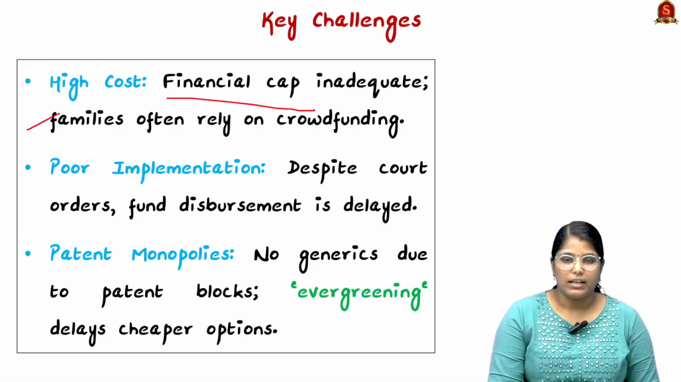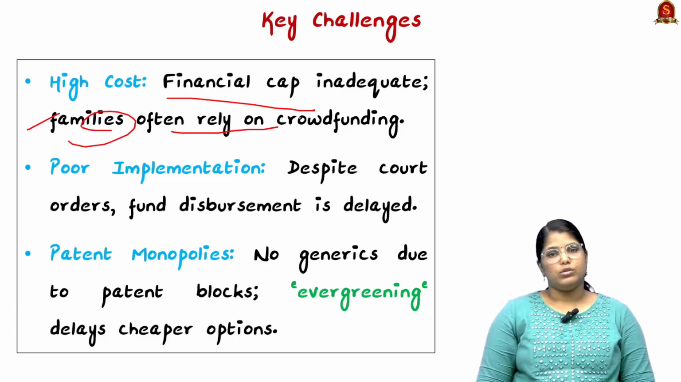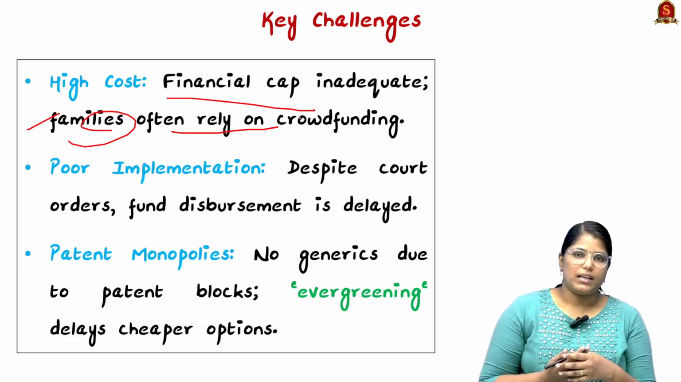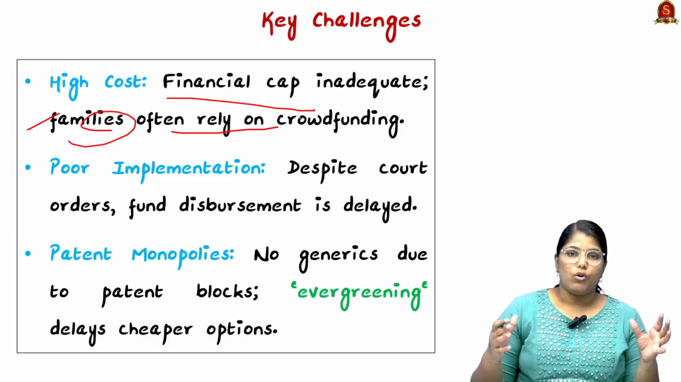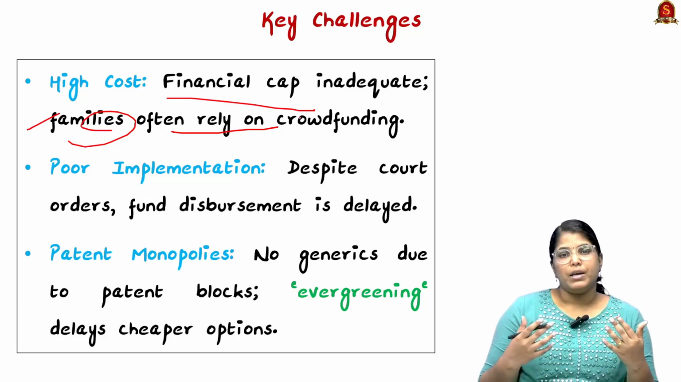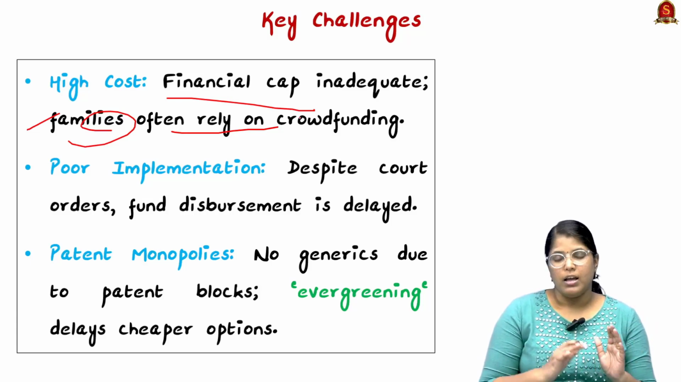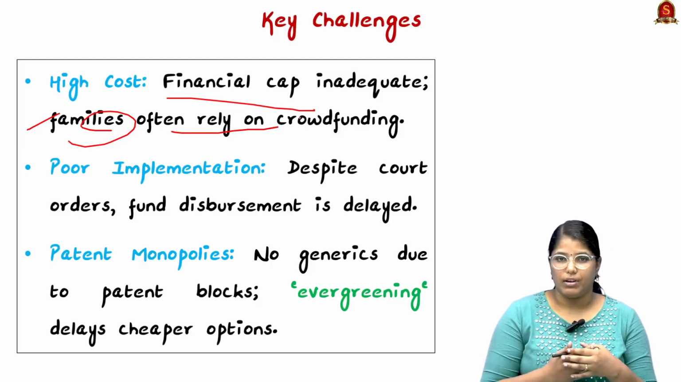So the financial cap that has been provided by our central government is very, very inadequate, and families often rely on crowdfunding. So you can see in newspapers, a lot of advertisements will be there where people will be telling about their condition and asking for donations. So through newspapers and through a lot of media, they will be collecting funds from people, which is nothing but crowdfunding, and using that they will be treating that particular disease.